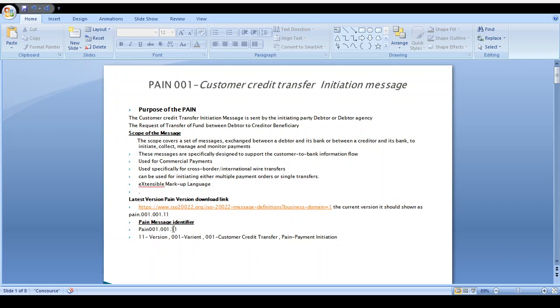How should the PAIN001 message be identified? As per the current usage, PAIN001.001.11 is the latest version. In this, 11 is the version. Whenever the version is upgraded, the number changes: 9, 10, 11, like that. The variant, 001, is common; whenever it's a PAIN001 message, it carries that common variant. Next, 001 is customer credit transfer, and PAIN means payment initiation. This PAIN001 is equal to MT101.